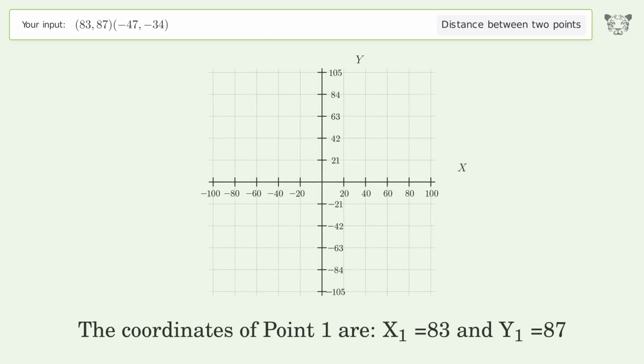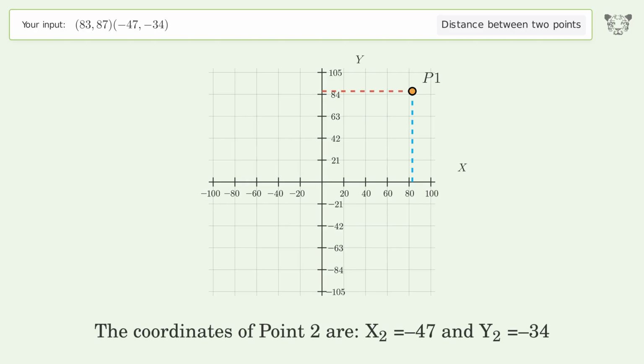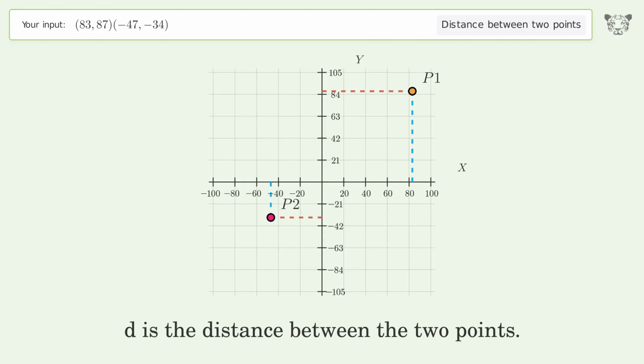The coordinates of point 1 are x1 equals 83 and y1 equals 87. The coordinates of point 2 are x2 equals negative 47 and y2 equals negative 34. D is the distance between the 2 points.